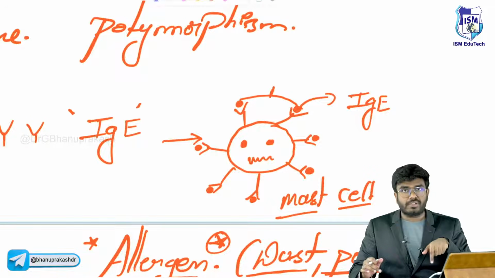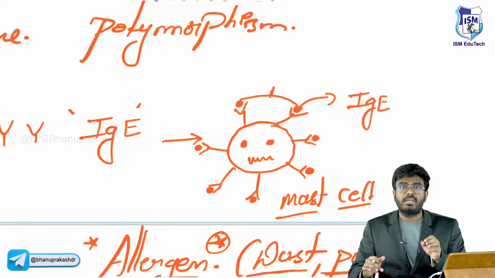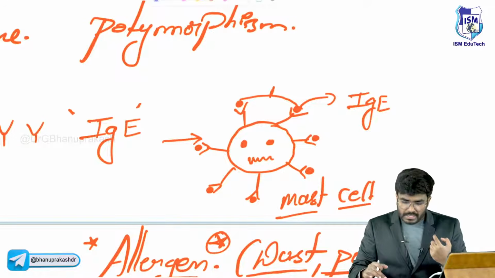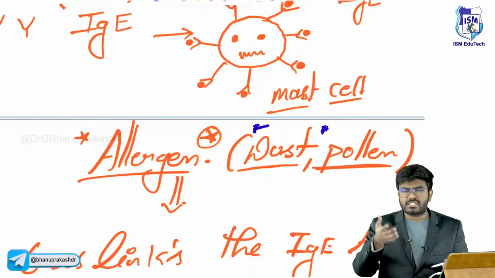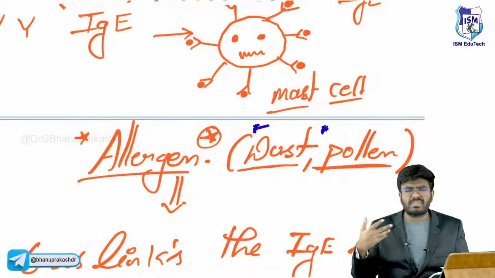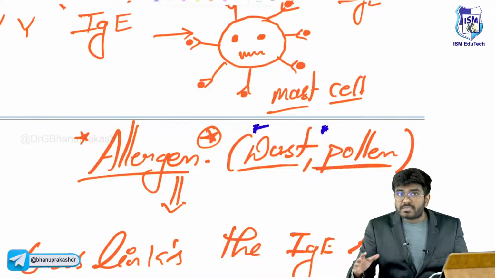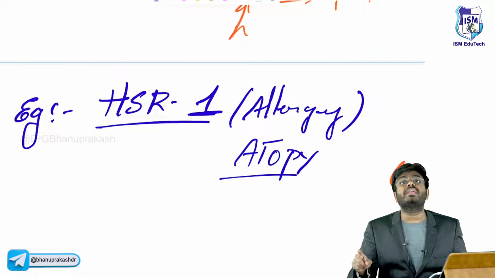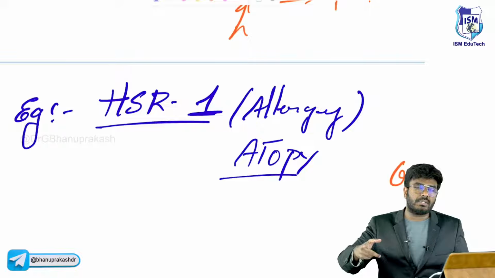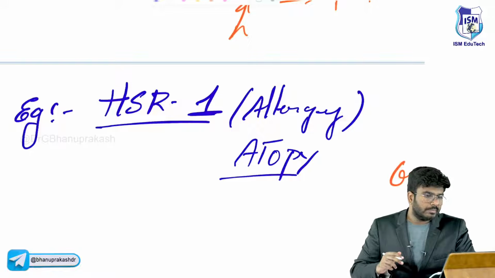So in type 1 hypersensitivity reactions, which cells are involved? Mast cells are involved. Which antibodies are involved? IgE antibodies are involved. Release of histamine leads to bronchoconstriction. It's an immune-related problem. Unnecessarily, the immune system is recognizing these simple dust particles as antigens. Normally, if dust enters my body, I will just have a cough and that's it. But in certain people, this dust is recognized as an antigen. The pollen is recognized as an antigen. So it's an immune problem, and that's why it is hypersensitivity reaction type 1. The immune system is overreacting.